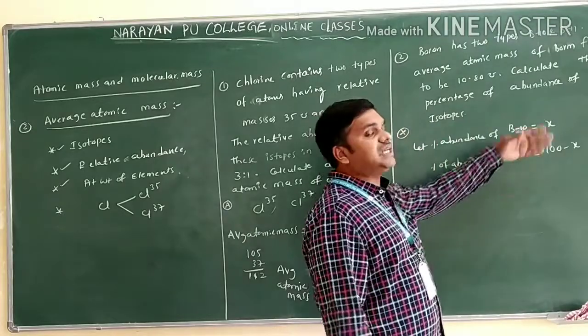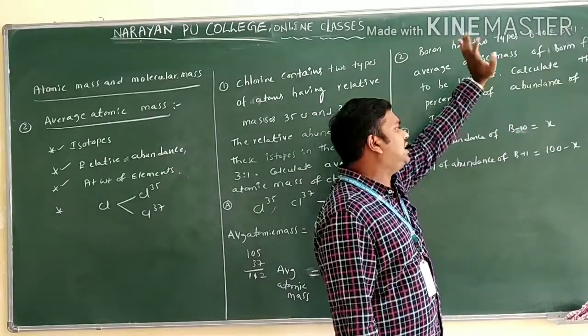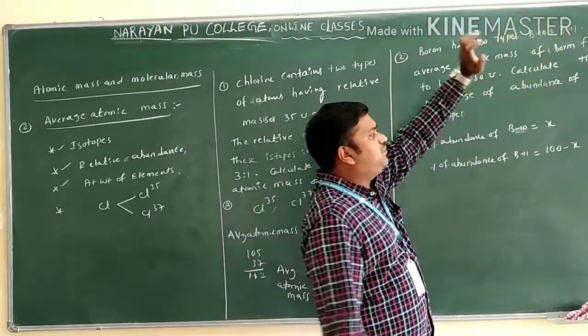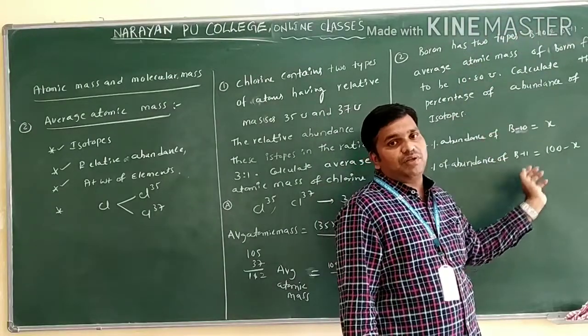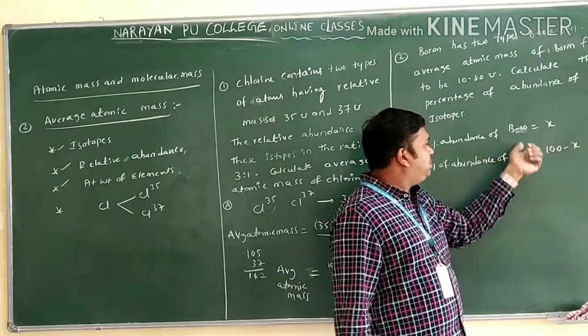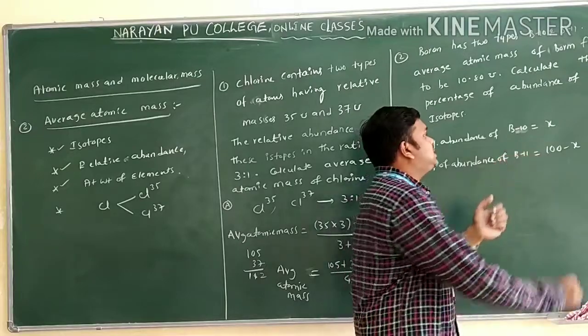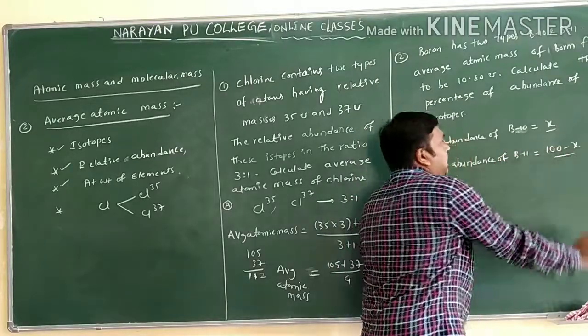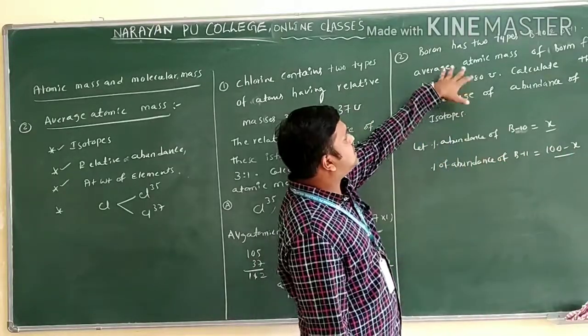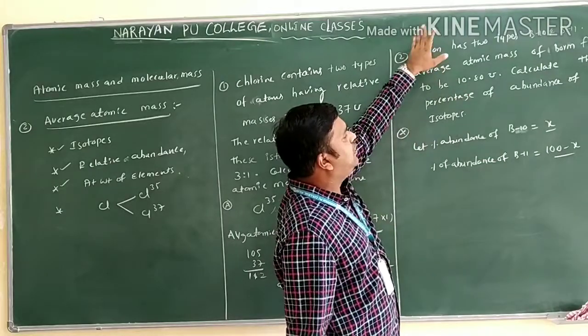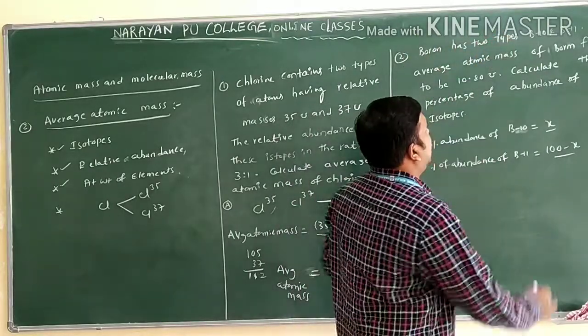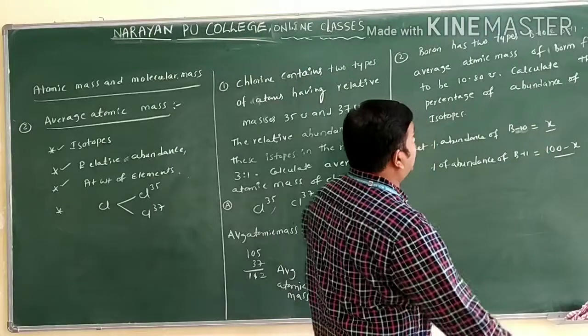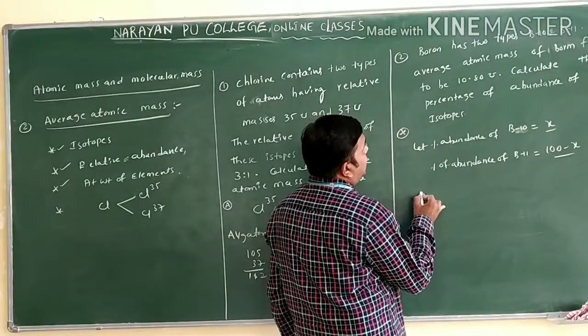Because B11 is coming from which one? B10 only. You can imagine 100% only. If you subtract B10 from that one, you will get B11 only. Okay. This is regarding x and 100 minus x only. What is the mass of B10 and B11 given? One boron is 10 and one boron is 11 only.